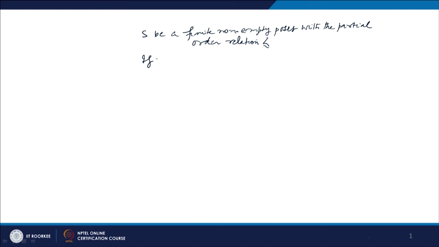If x naught is the maximal element, then we are done. If x naught is not the maximal element, then there exists x 1 belonging to S such that x naught precedes x 1 and x naught is not equal to x 1.